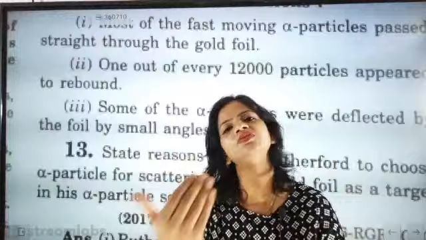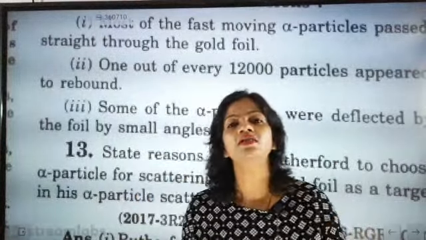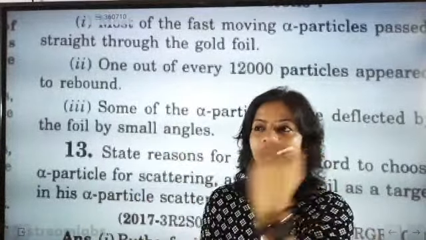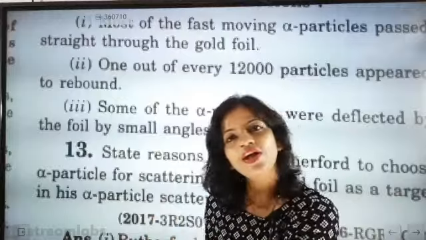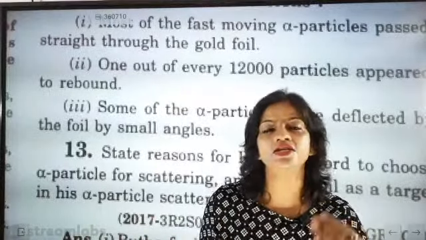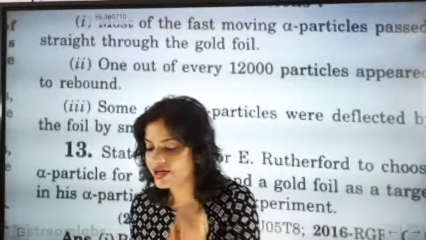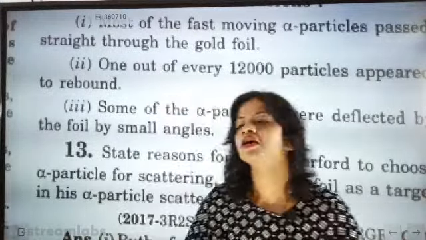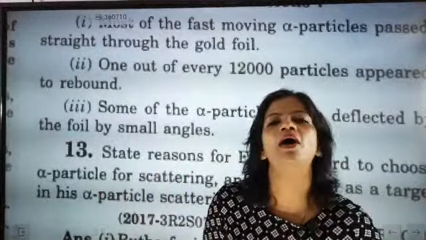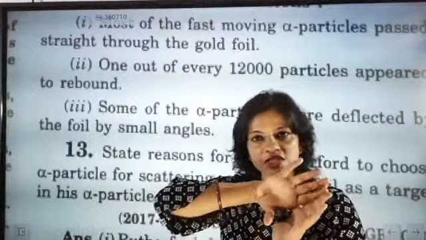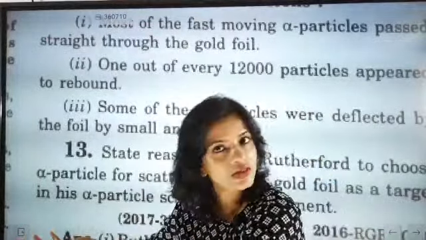See, if somebody tells you, okay, J.J. Thomson has this concept, you are going to carry that concept and try to prove it correct. So the same thing, Rutherford tried to prove J.J. Thomson's concept correct, and for that he did one small experiment: he allowed very heavy, positively charged alpha particle rays to pass through the thin gold foil.